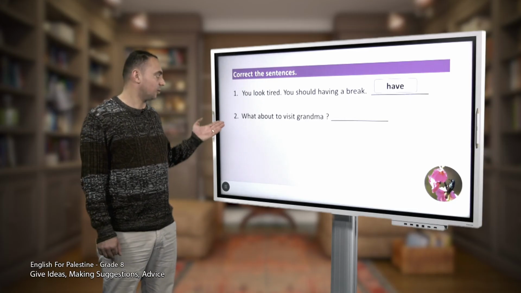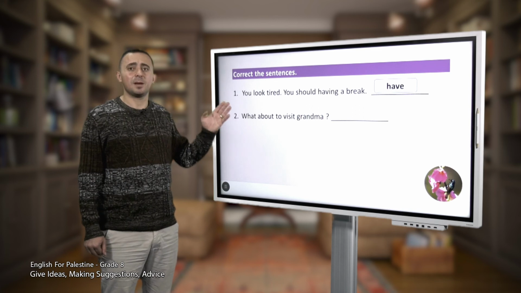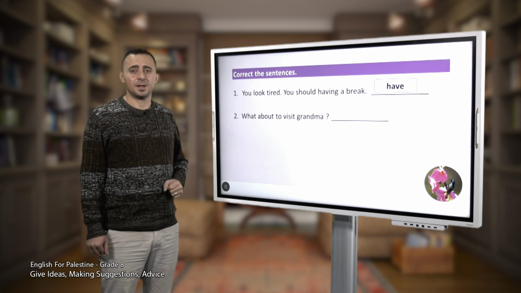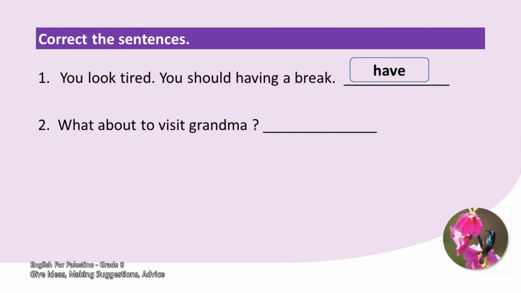Okay, number 2. What about to visiting grandma? Where is the mistake? Excellent, to visit. What should we say? Excellent, we should say visiting. So the correct answer is visiting. Why? Because what about should be followed with a verb ing.